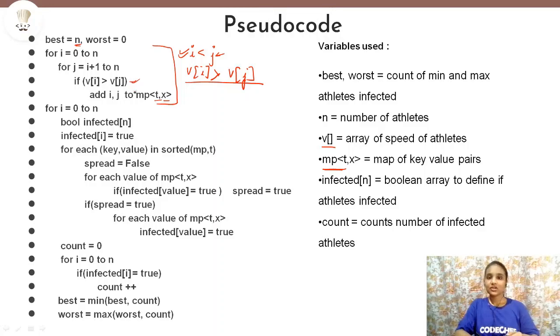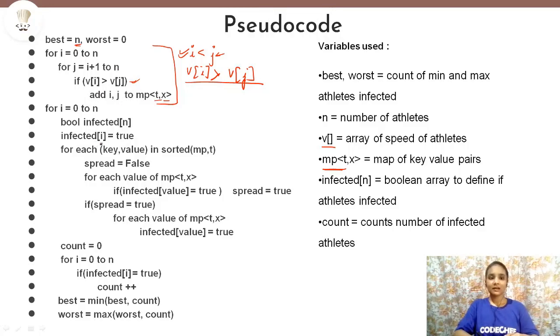And if this condition becomes true, then we will add i comma j. That means we will add this pair of athletes i and j to the map at position x and time t. That will be our key. That means i and j will intersect at time t and position x. So here we have created the map.